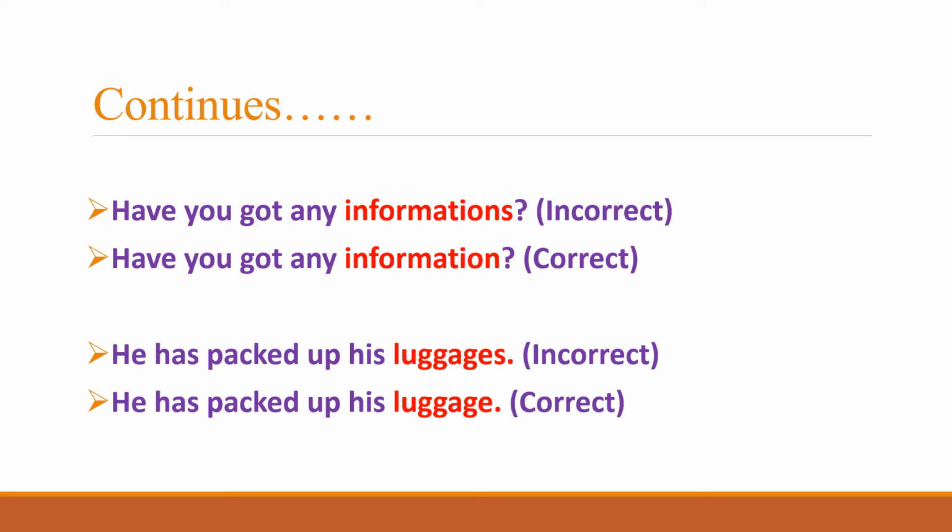I again and again repeat it to make it clear and easy for you to understand that luggage is the correct form. Luggages cannot be used for this expression. So he has packed up his luggages is incorrect, and he has packed up his luggage is correct.